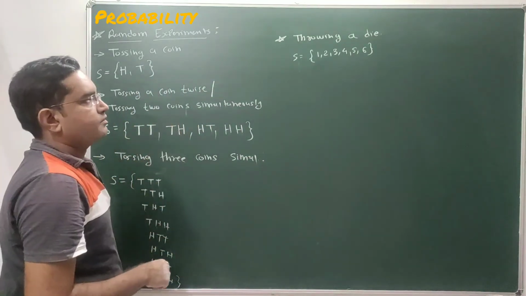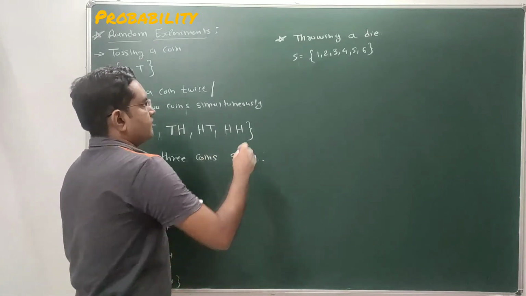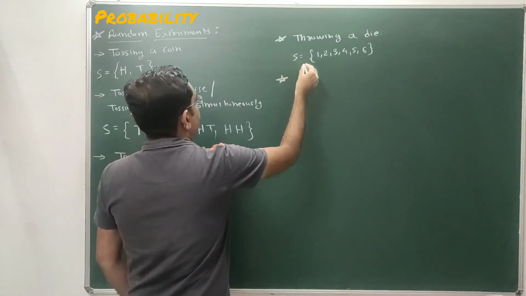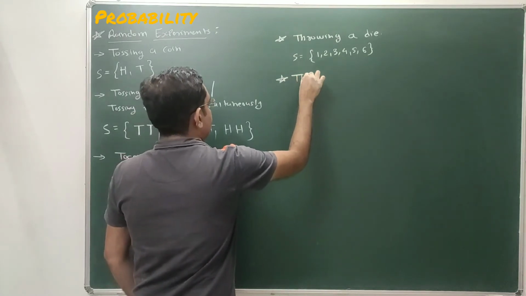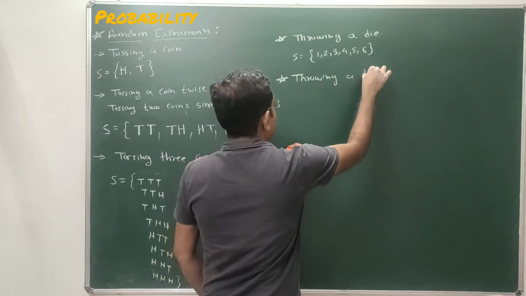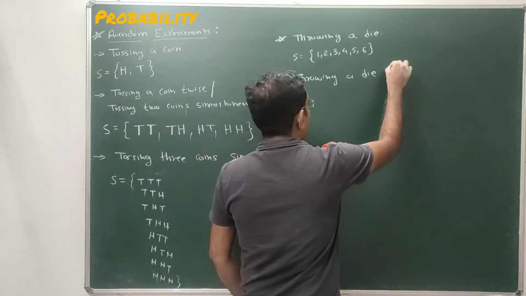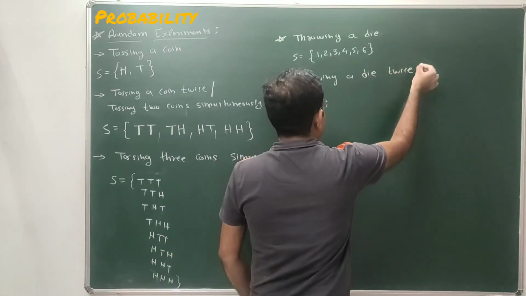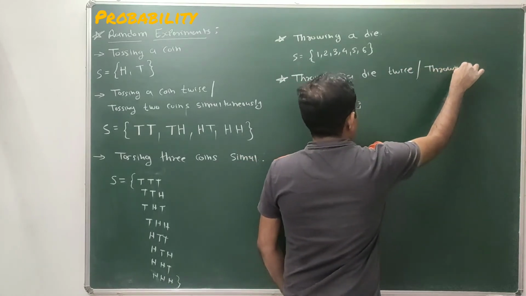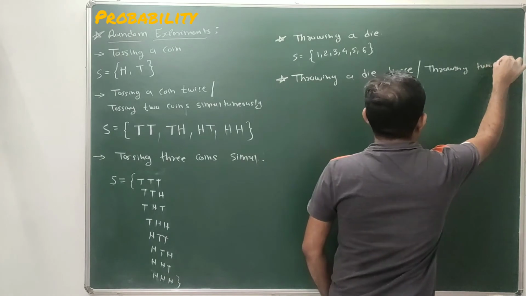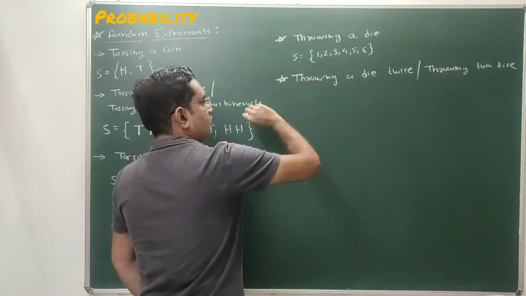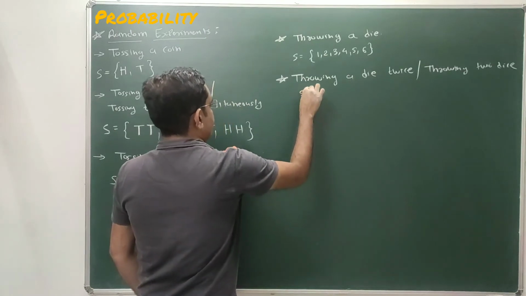So throwing a dice, total 6 outcomes are there. One more random experiment is throwing a dice twice, or throwing 2 dice, plural of dice, throwing 2 dice simultaneously.